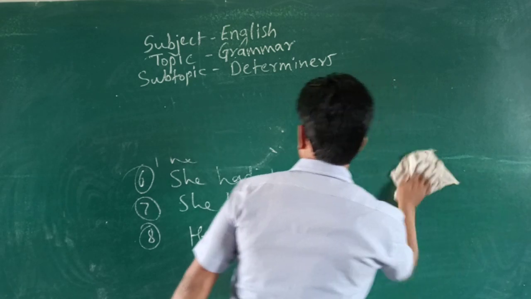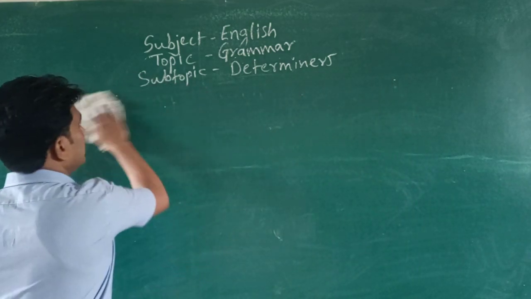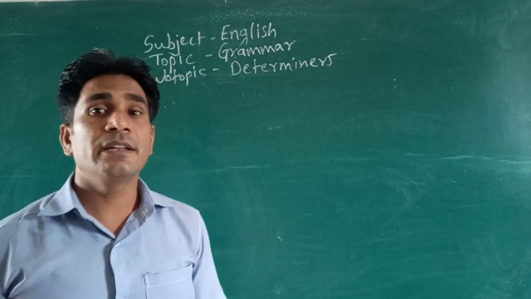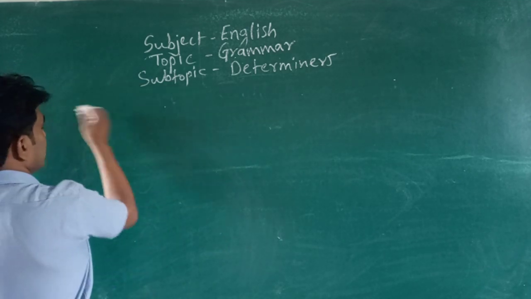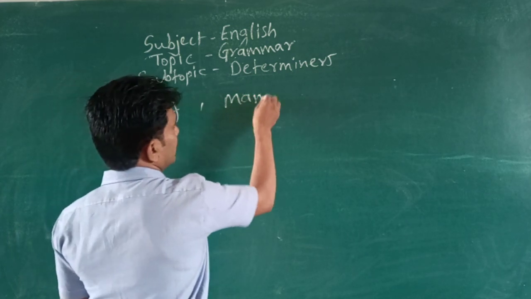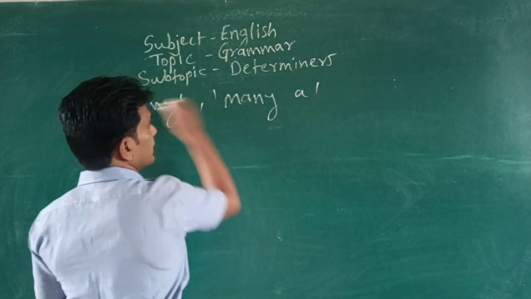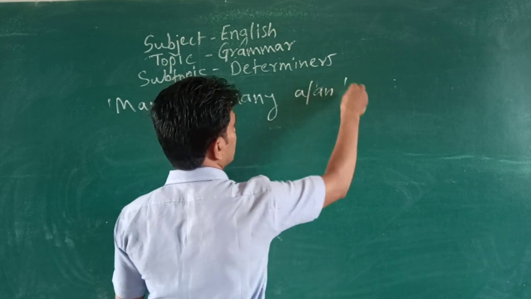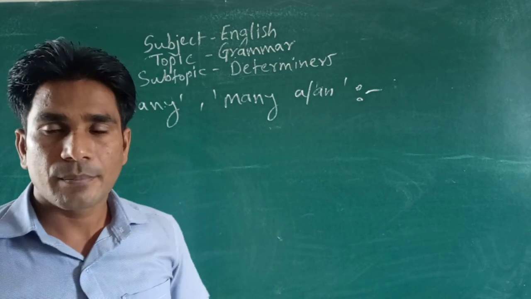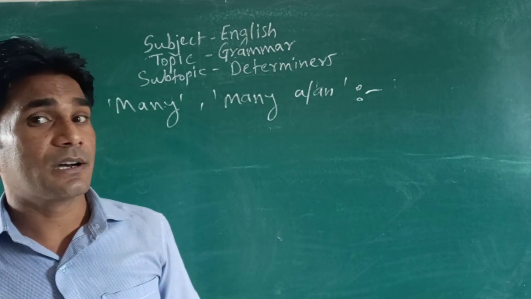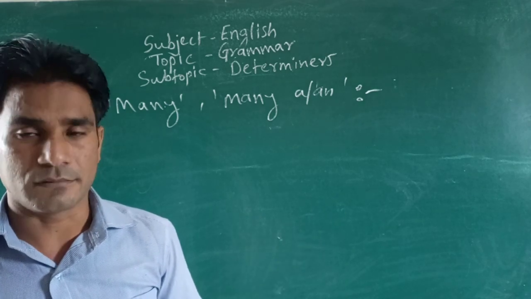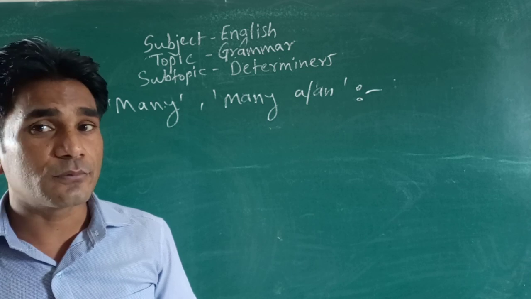After this we are going to see the difference between the use of many and many a. Another group, that is many and many a or an. Both can be there. I think you might have heard about them.